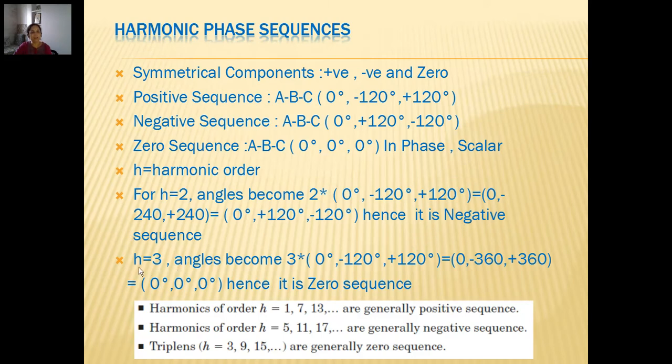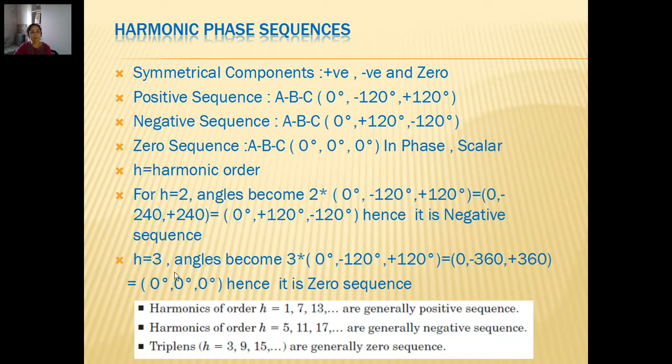Let us check again. If it is third order, again multiply it with the basic positive sequence phase displacements, then we get 0, minus 360 and plus 360. We know that 360 and minus 360 are a reference value, and so it results in 0, 0, 0. That means the third order is a zero sequence. So this is a triplen.